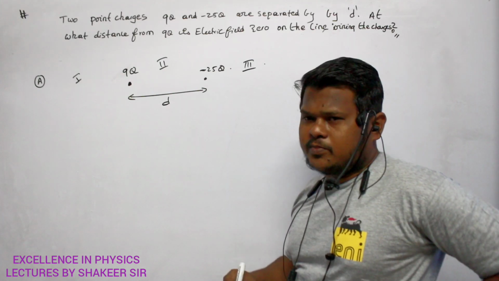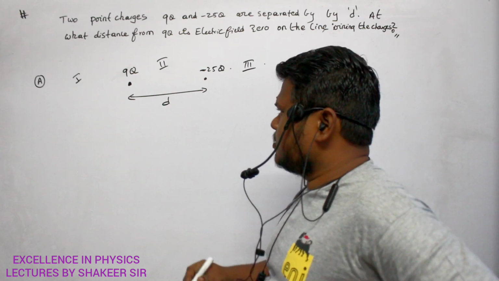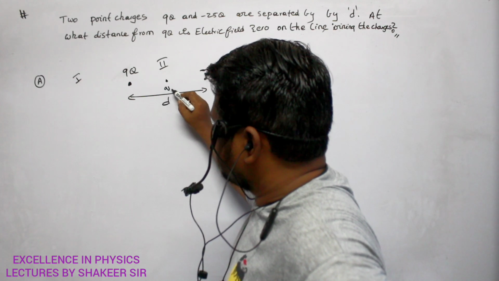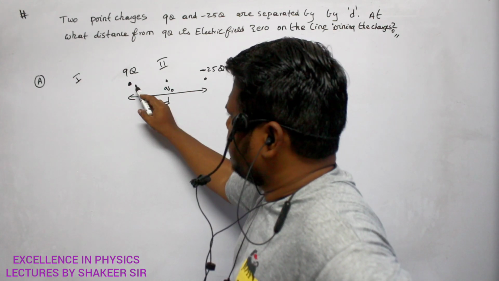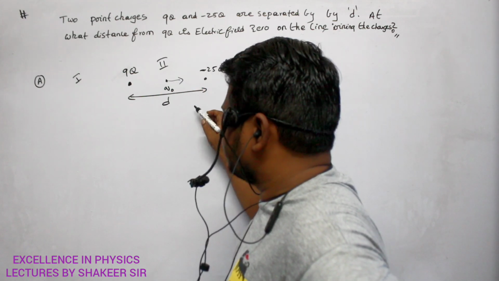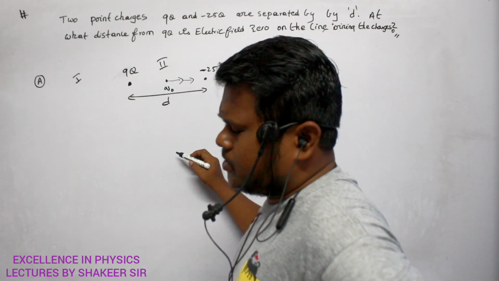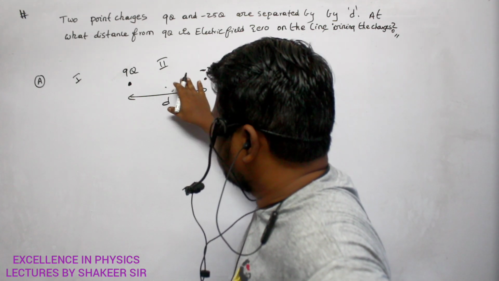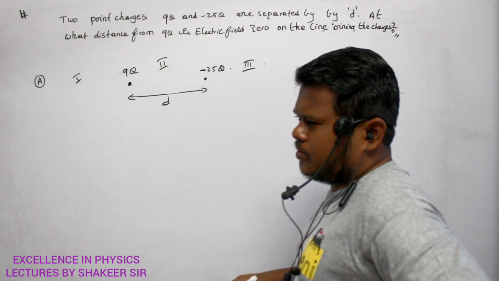In region 2, is it possible? If I place a test charge here, due to 9q the direction of electric field is in this direction, and due to minus 25q also in the same direction, so how can the electric field become 0? Electric field cannot become 0 in region 2.